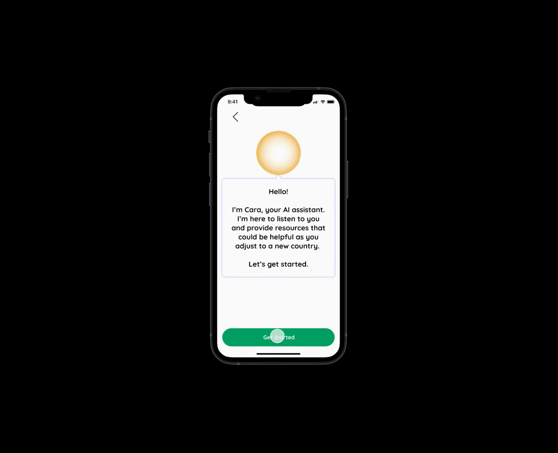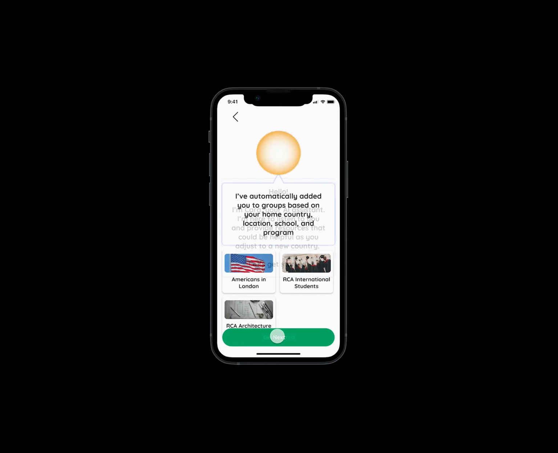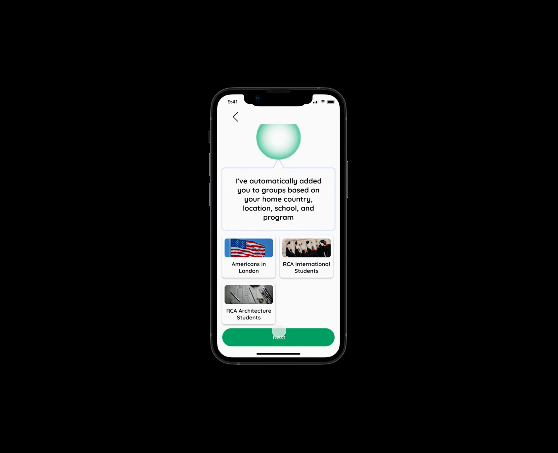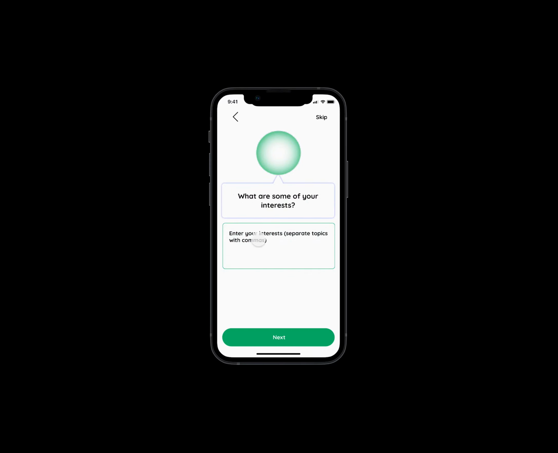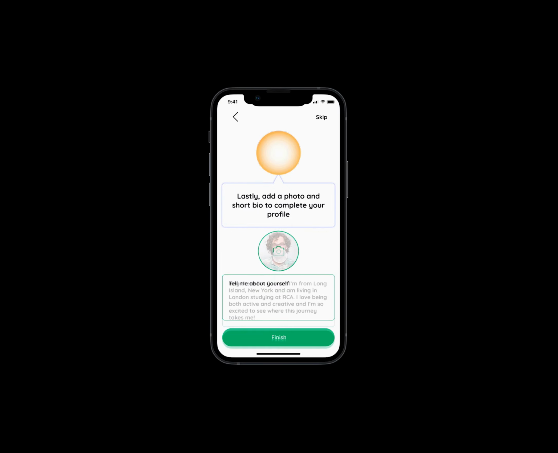Once he has signed up, he will be introduced to Kara, an artificial intelligence chatbot who uses the information gathered from the user to make recommendations about how to best improve their situations. Kara informs Connor that he has automatically been added to groups based on the information he provided in onboarding, and offers him the chance to link his Canvas and phone apps. He can also enter his interests, upload a profile picture, and enter a bio.